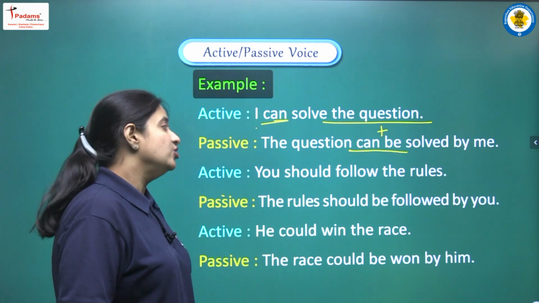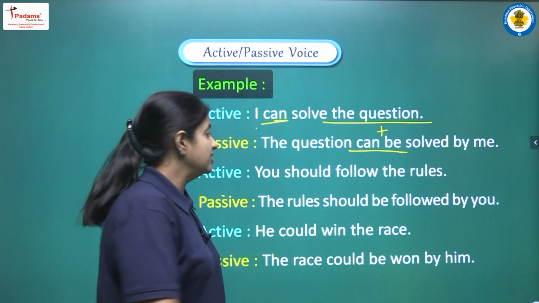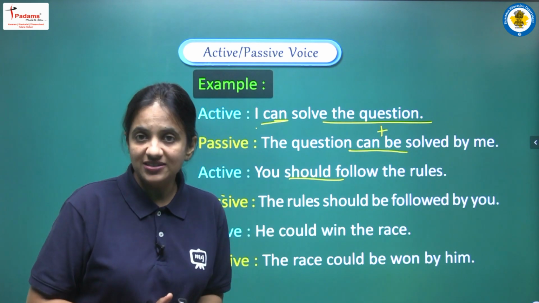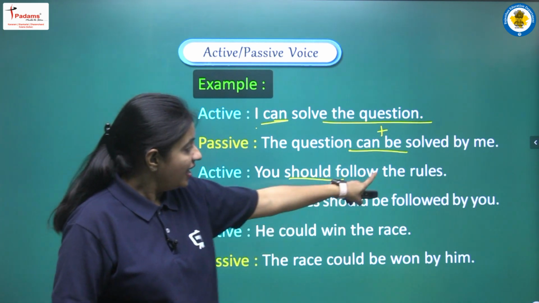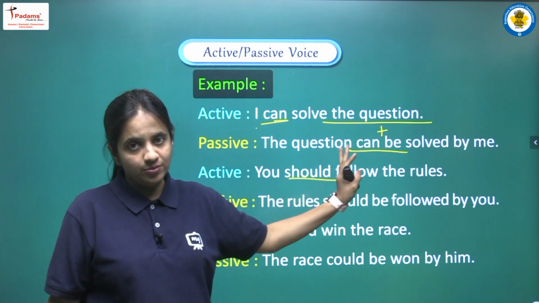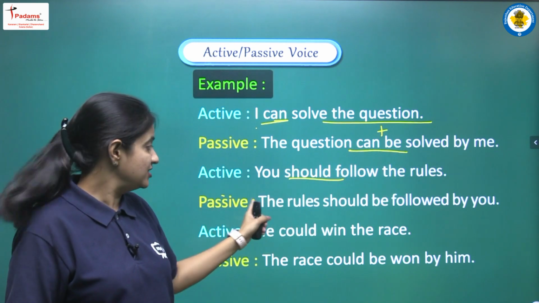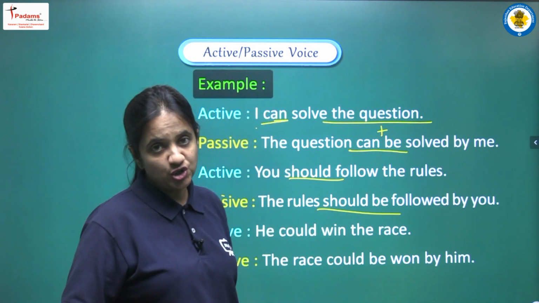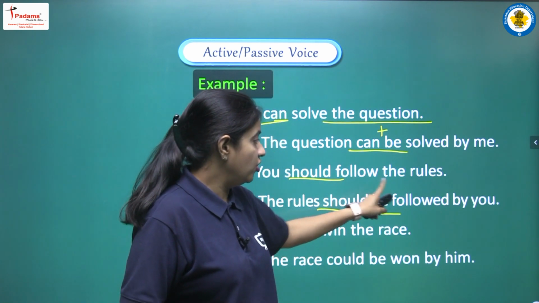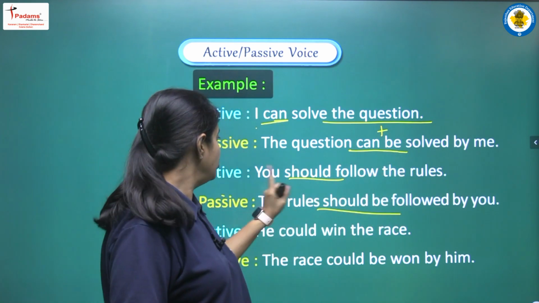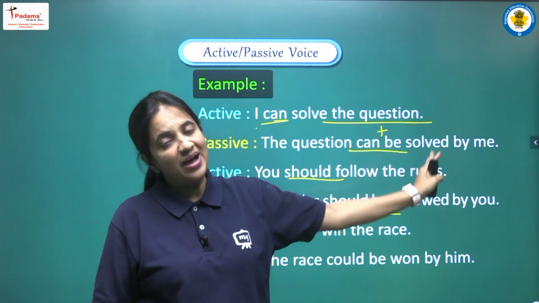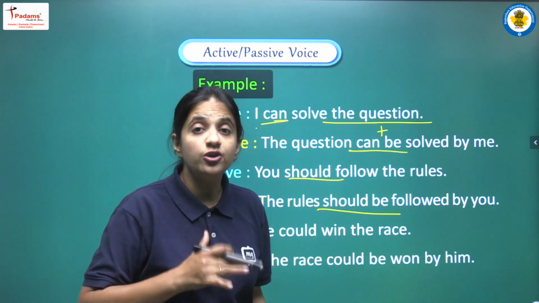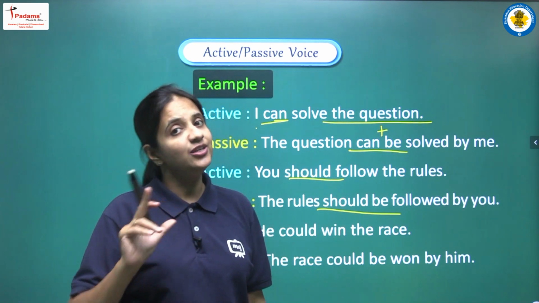Next sentence: you should follow the rules. So in this sentence also we have should, that is our modal auxiliary. So let's see, we have the rules as our object. So we will start our sentence with the rules first, then should plus be, it will be should be. Third form of follow will be followed, and you will be there as by you. So the complete sentence will be: the rules should be followed by you.